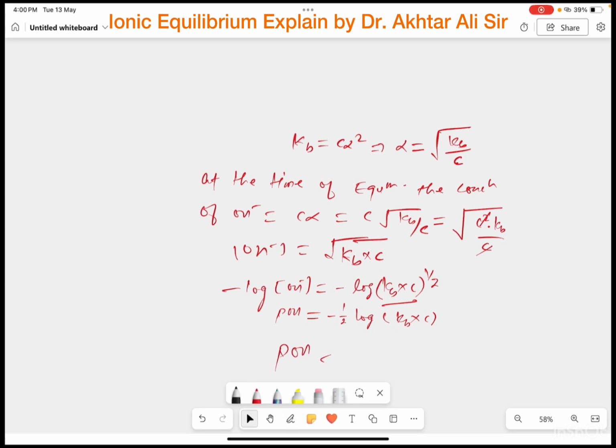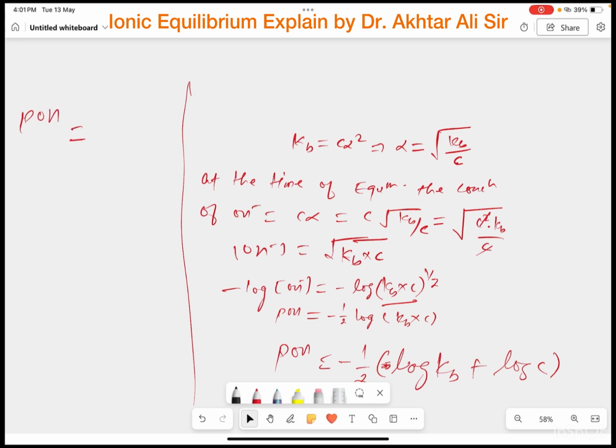So pOH will be equal to minus 1 by 2 log Kb into C. It is just like log A into B, which will be equal to log A plus log B. So over here log Kb into C will be log Kb plus log C. So the pOH is equal to negative half of log Kb plus log C.